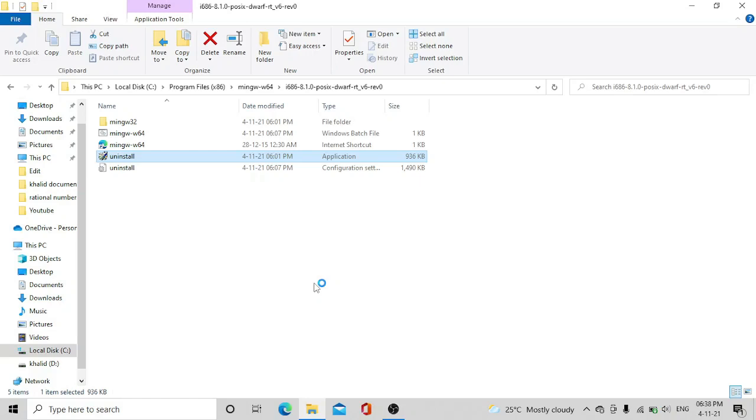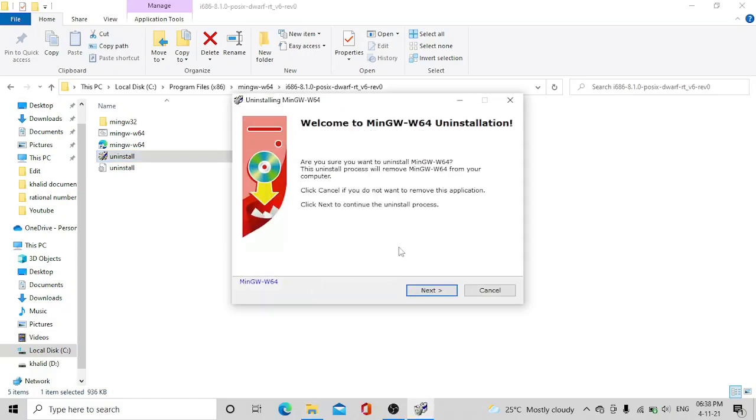So it says, do you want to allow this app from an unknown publisher to make changes? You just click on yes. So click on next. It is asking, are you sure you want to uninstall MinGW-W64? You just click on yes, click on next.